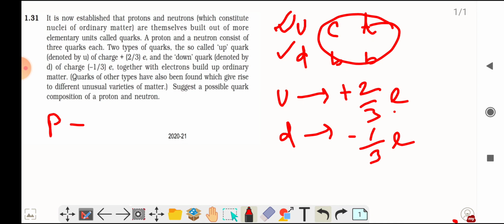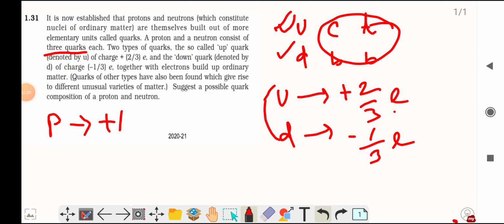As we know, the proton charge is plus 1. So what can be the combination of up and down quarks so that the net charge on proton should be 1. And another thing you have to keep in mind is that these protons and neutrons are made up of 3 quarks.